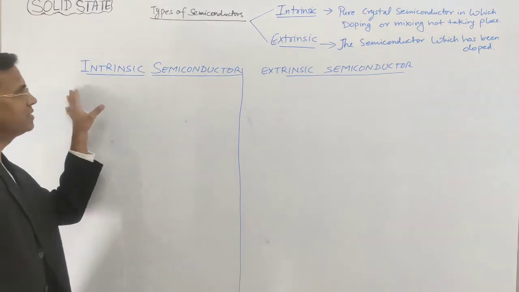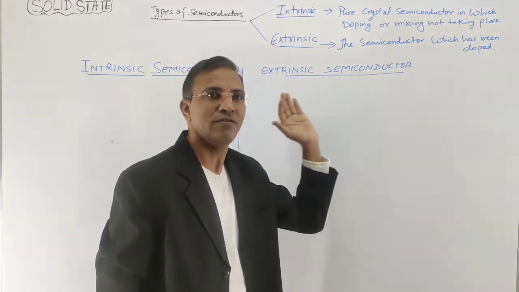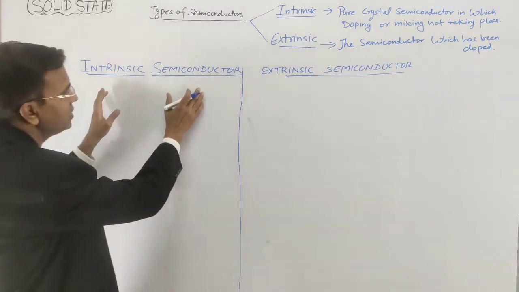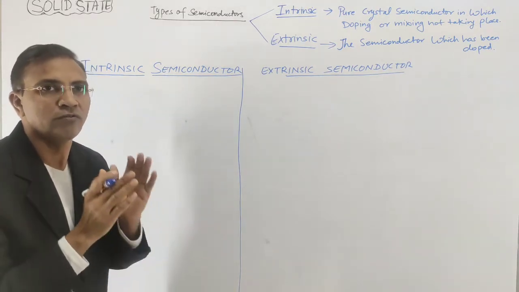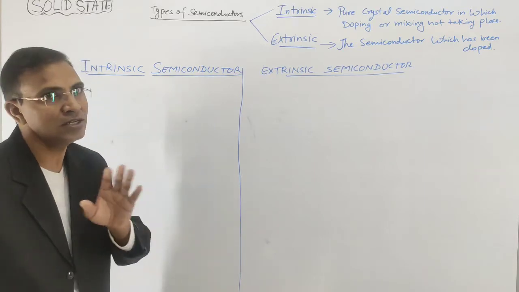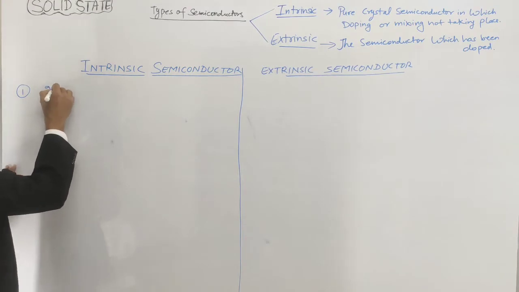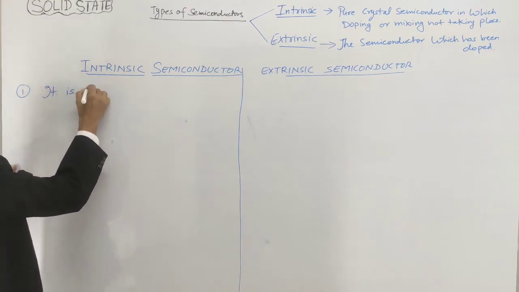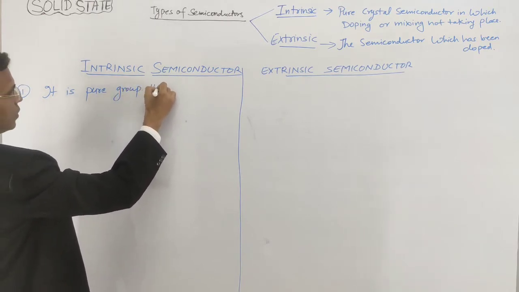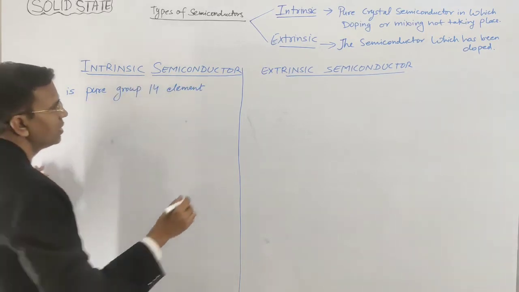So here is intrinsic semiconductor and here is extrinsic semiconductor. So one by one we are going to differentiate. The first point is, the intrinsic semiconductor is a pure 14th group element, pure 14th group semiconductor. It is not doped with any element, right? So it is a pure group 14th element, right?